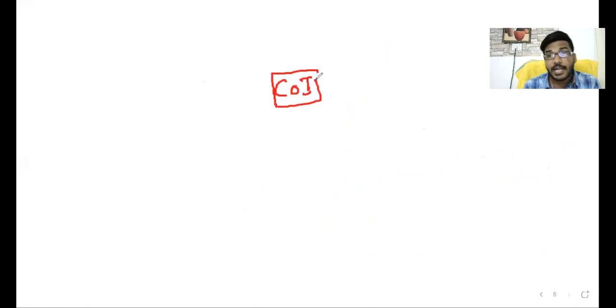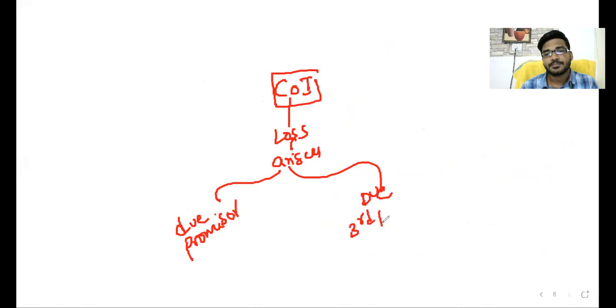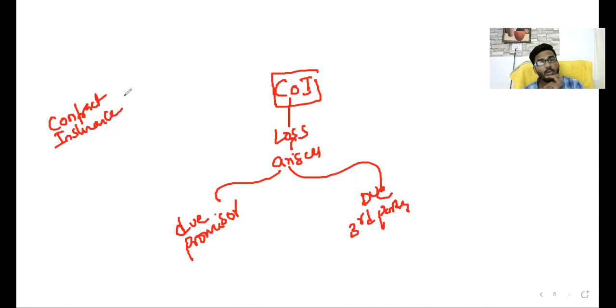What is a contract of indemnity? Simple reason: any loss that arises due to the promisor himself or due to a third party. In the case of insurance, the insurance company makes a promise. What we have studied is that a contract of insurance is a contract of indemnity.